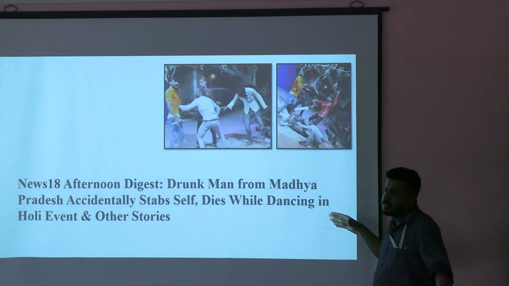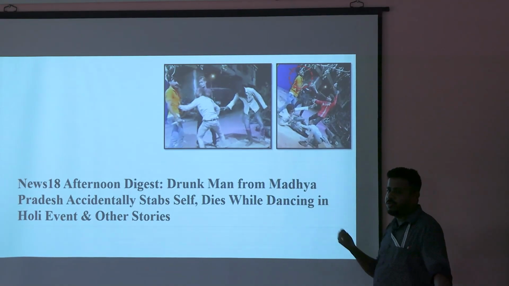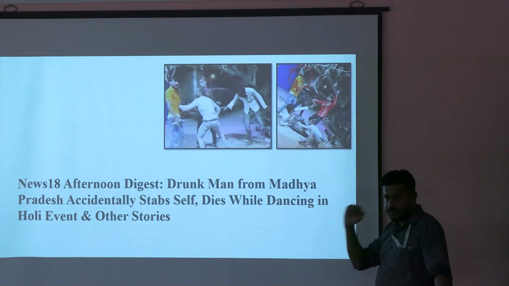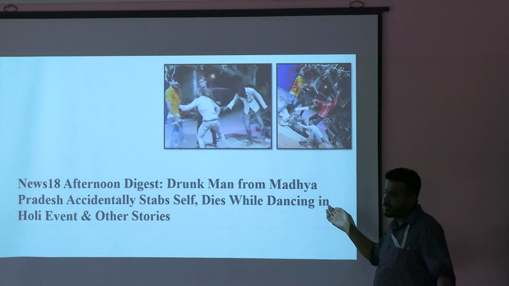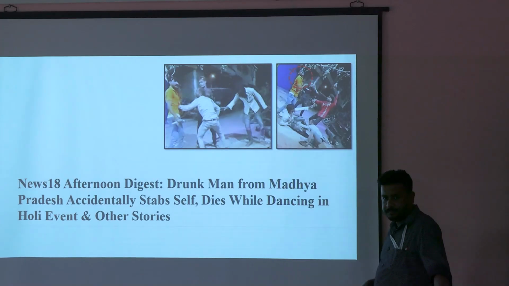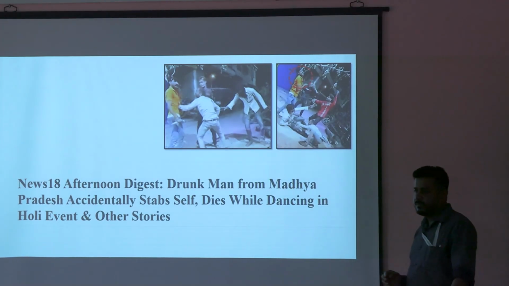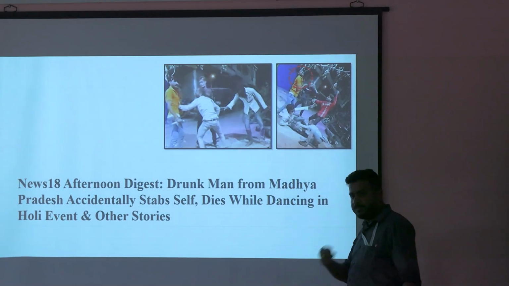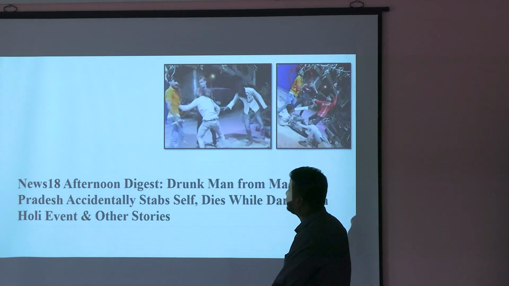Now why this is interesting for me: when you get a case with 22 or 23 stab wounds, what do you think? That someone else could have killed him? But this one was not homicidal, this one was accidental. Okay, he killed himself by stabbing.